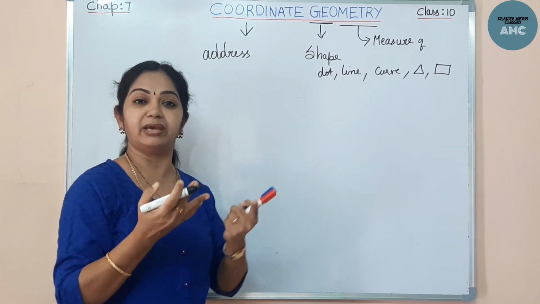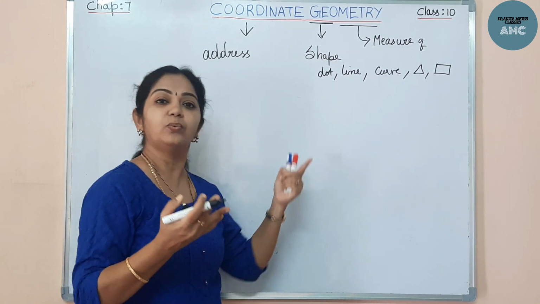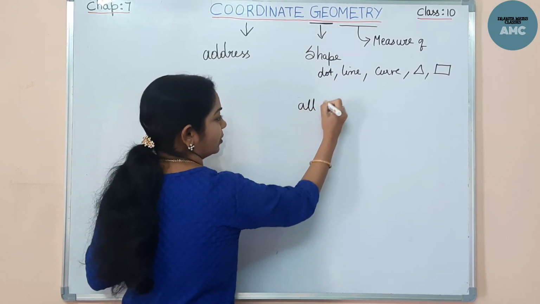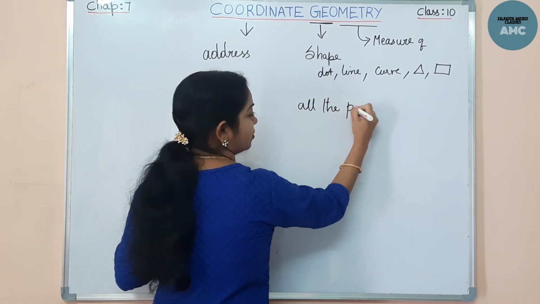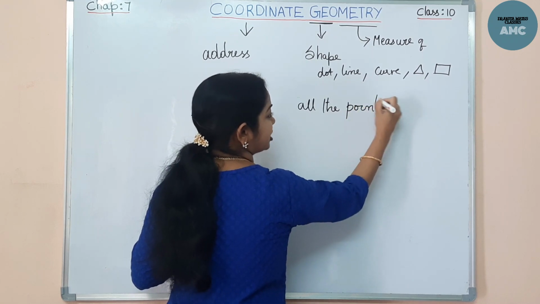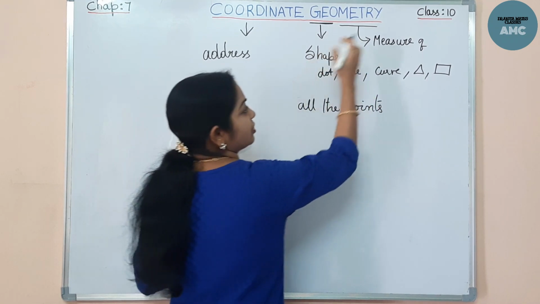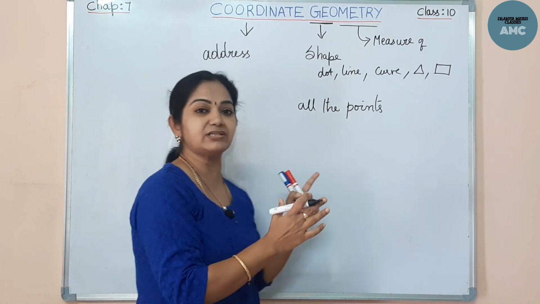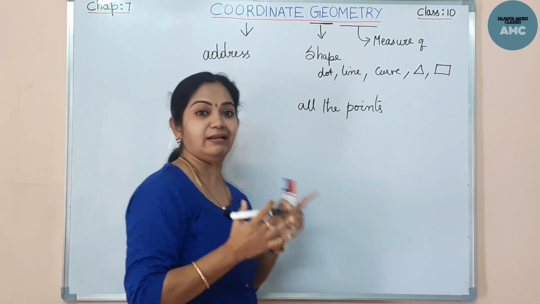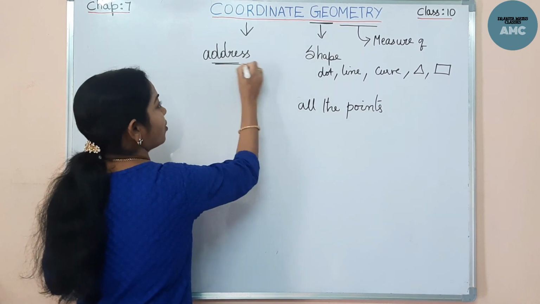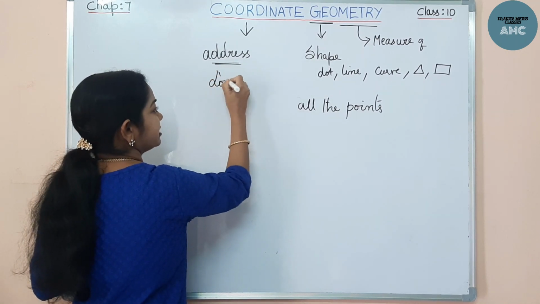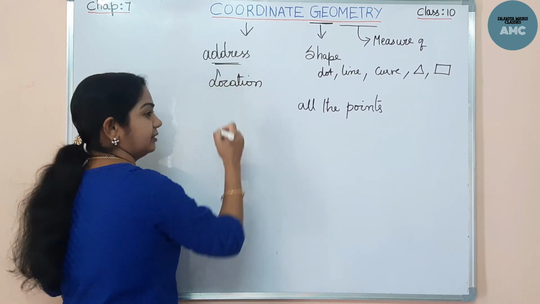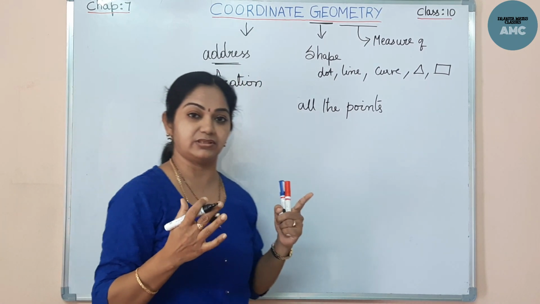By joining many points, we get a line, we get a curve, all the shapes. And the measure of the shapes is nothing but geometry. And for that geometry, if there is an address, like a location or representation, that is called coordinate geometry.